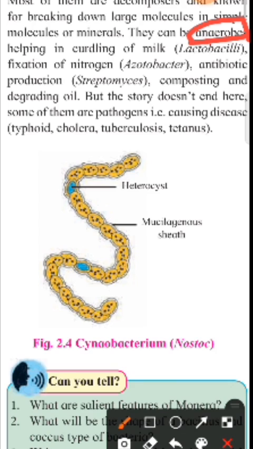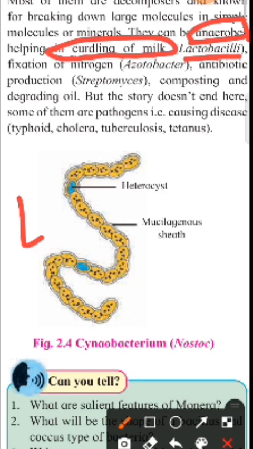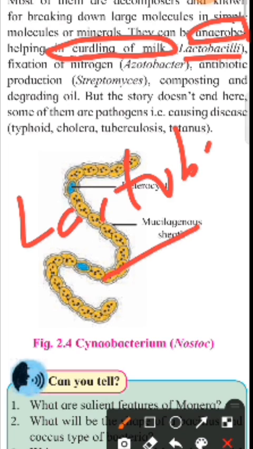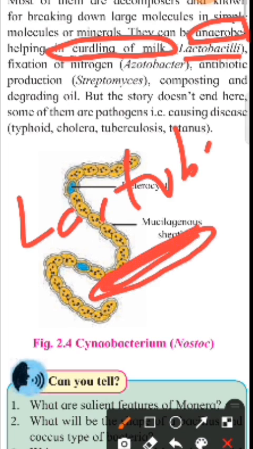Eubacteria can be anaerobic, helping in the curdling of milk. The bacteria which help in curdling of milk are called lactobacilli. We have already studied bacilli. The rod shaped bacteria are called bacillus.